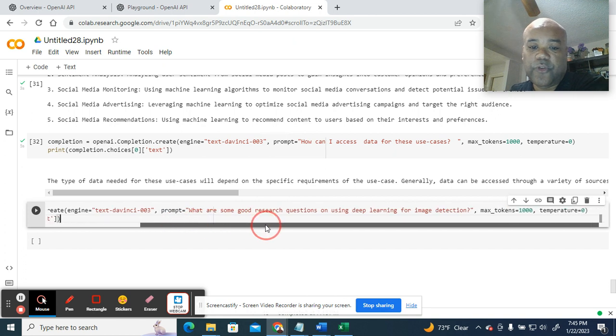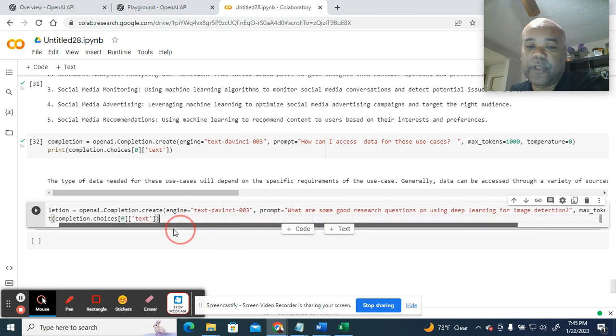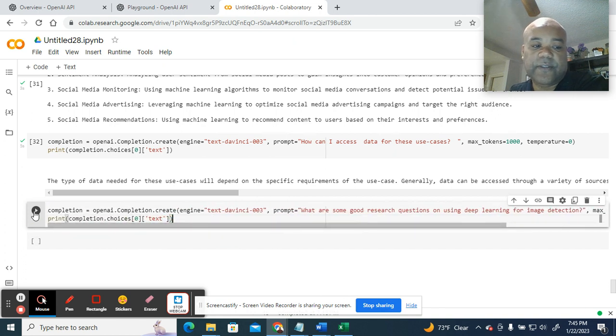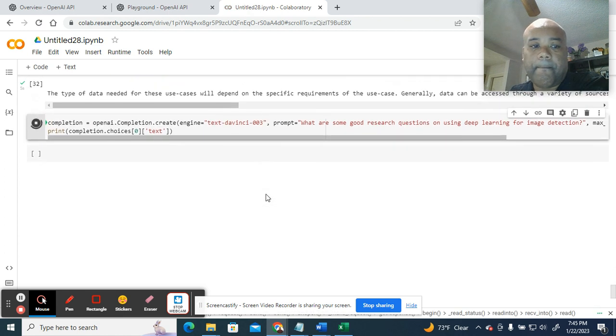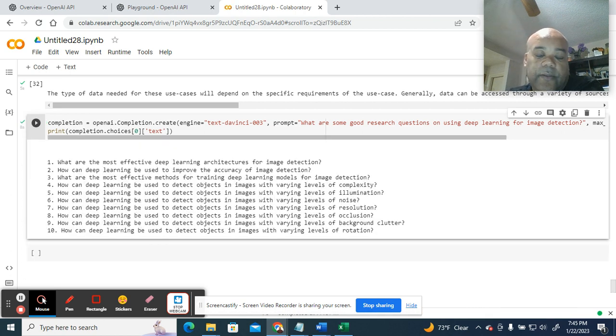What are some good research questions on using deep learning for image detection, for instance? Okay, so these are some ideas, right? You would do this and make it relevant to your interests.